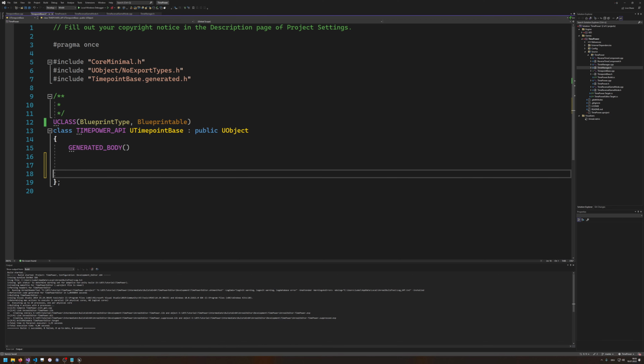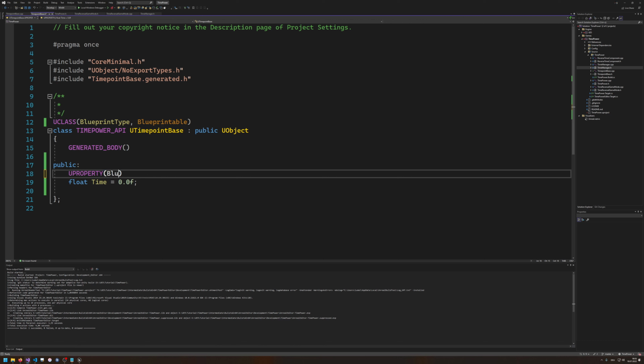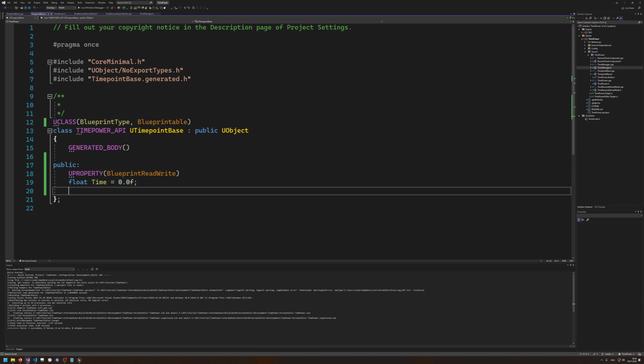All right, okay. So what do we need in this one? We need some variables. So first of all, a UPROPERTY, like that. Float Time. So as I told you, a time point needs a time. So this is the time of the time point. And we also want to make this accessible: BlueprintReadWrite. Okay, so now we have a time that can be read and written by the blueprint.